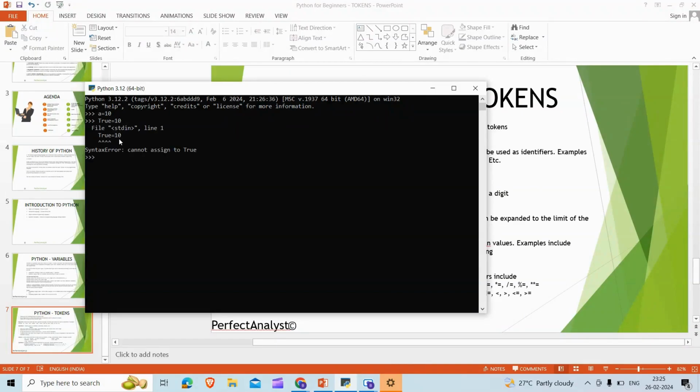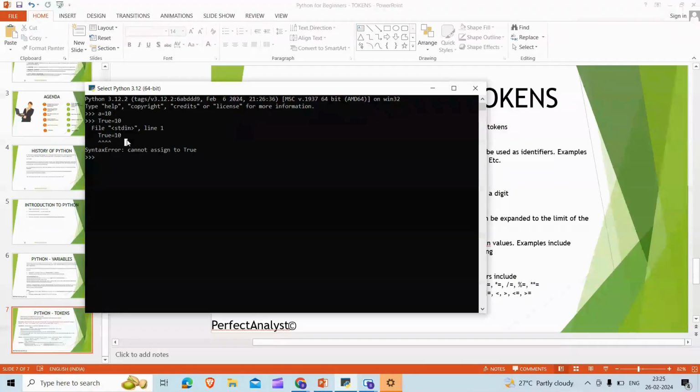It will show a syntax error, because I cannot consider True as a variable like a, because this is a reserved word in Python. The interpreter will not consider this as a variable, it will consider it as a reserved word. That's why it is showing an error.